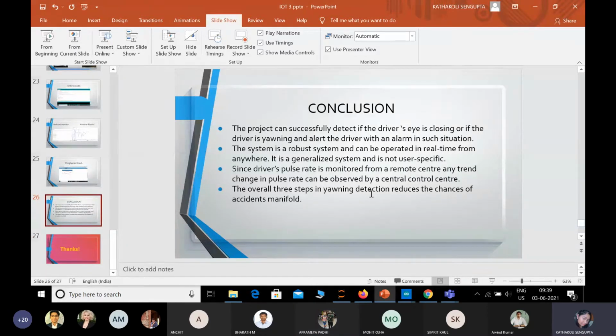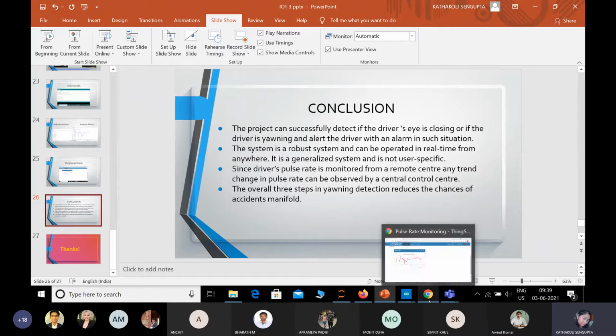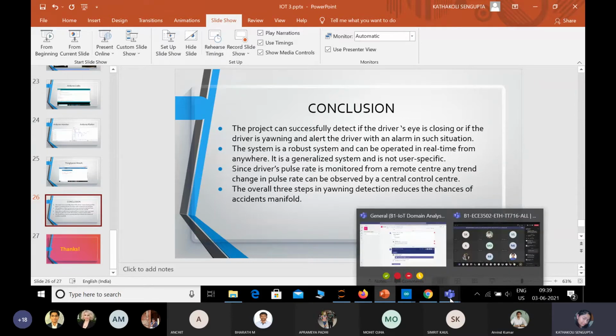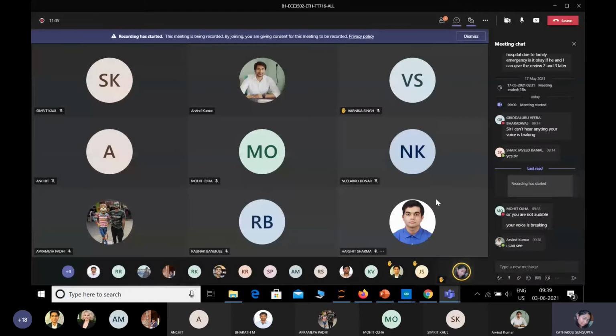The final conclusion is that, sir, I remember you asking one question, whether it is a generalized system, the face detection. Regarding that, we have tried it on multiple people. It's a generalized thing because it's not comparing with any picture or image of yours when it's detecting. It's taking your image in real time, taking the coordinates of the eye and calculating the distance. So it's processing the data in real time. So, sir, it's a generalized system. That was a question you raised in the second review, as I remember. So that was our final part, sir.